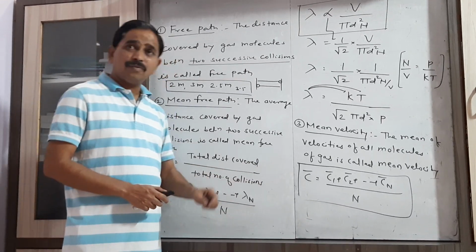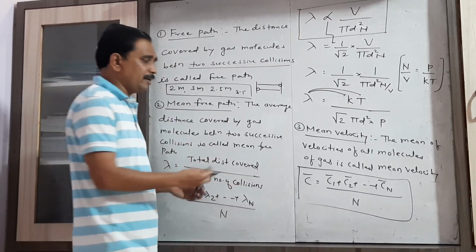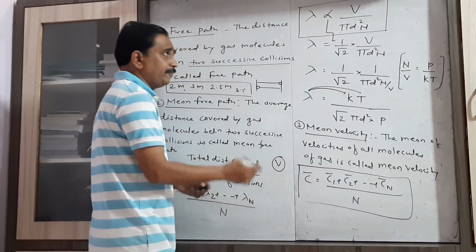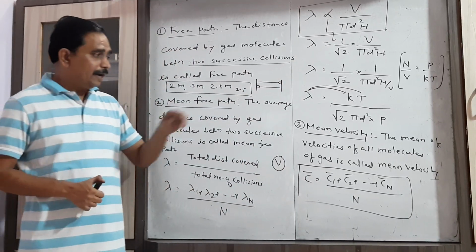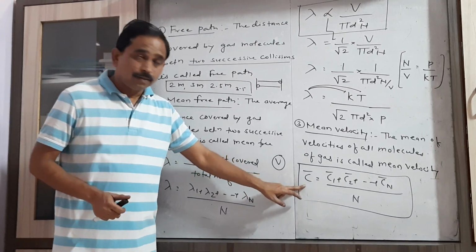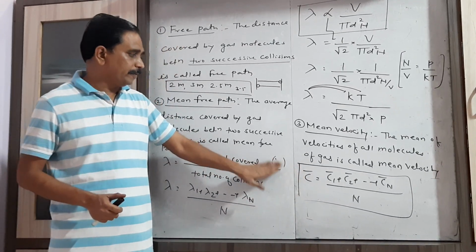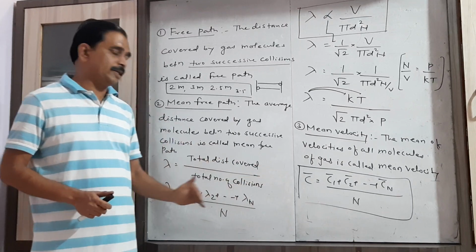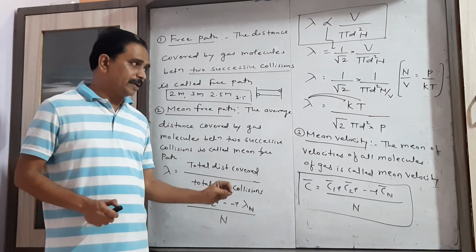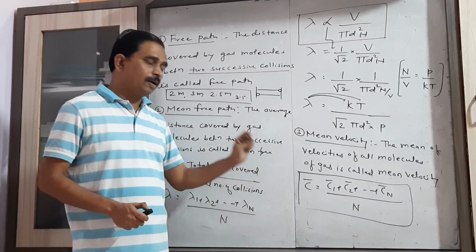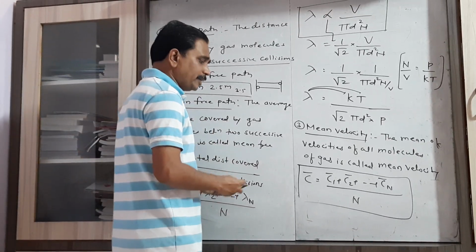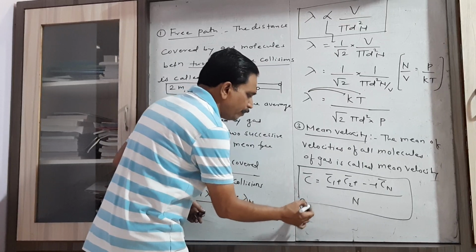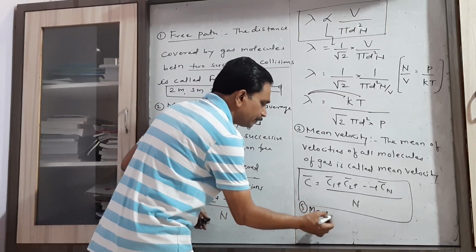In textbooks V is taken for velocity, but there is a confusion if we use V for velocity and V for volume. That's why here I use the alphabet C for the speed or velocity. Keep in mind C represents the velocity of a gas molecule.